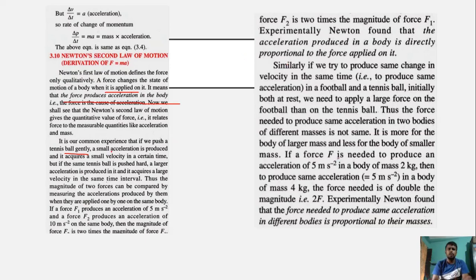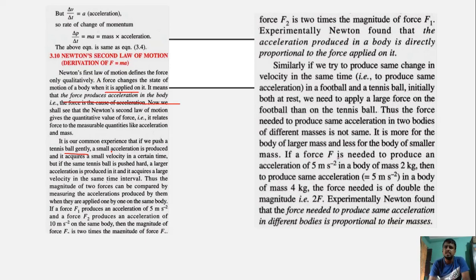If force F1 produces an acceleration of 5 meters per second square and force F2 produces an acceleration of 10 meters per second square, then the magnitude of force F2 is 2 times the magnitude of force F1.